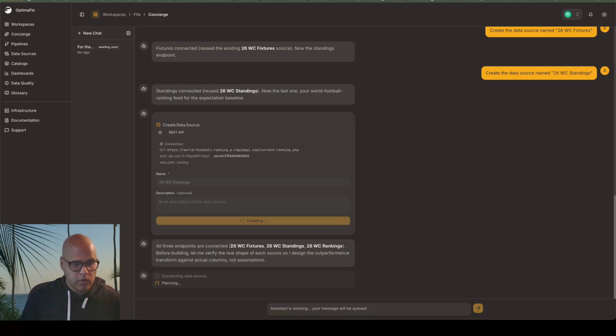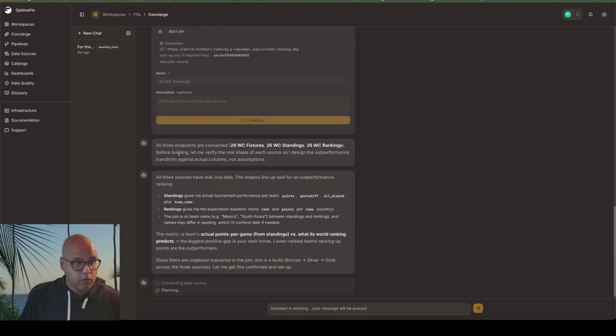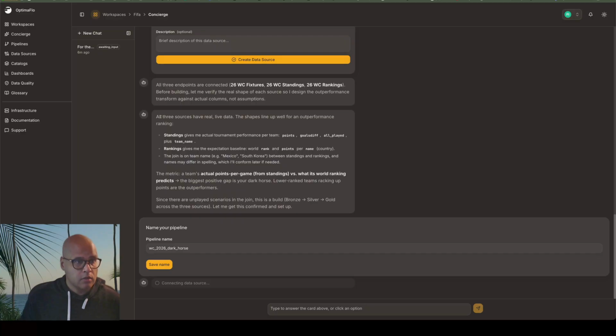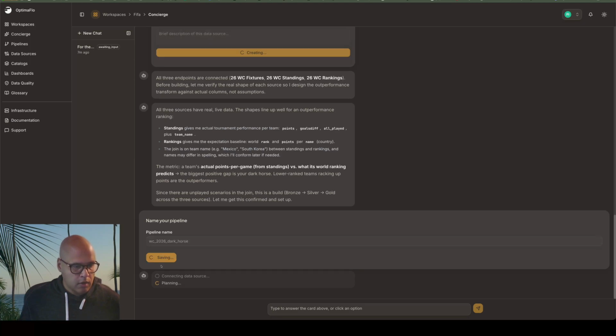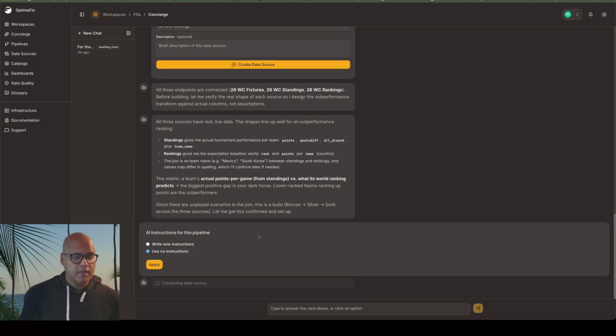All right, good news. We have all endpoints. So it says, before building, let me verify the real shape of each source so I can design the outperformance transform against actual columns, not assumptions. That's great. So right now it's asking for a name of the pipeline, so we'll leave it at World Cup 2026 Dark Horse. That's fine. And at this point, it's asking for instructions.